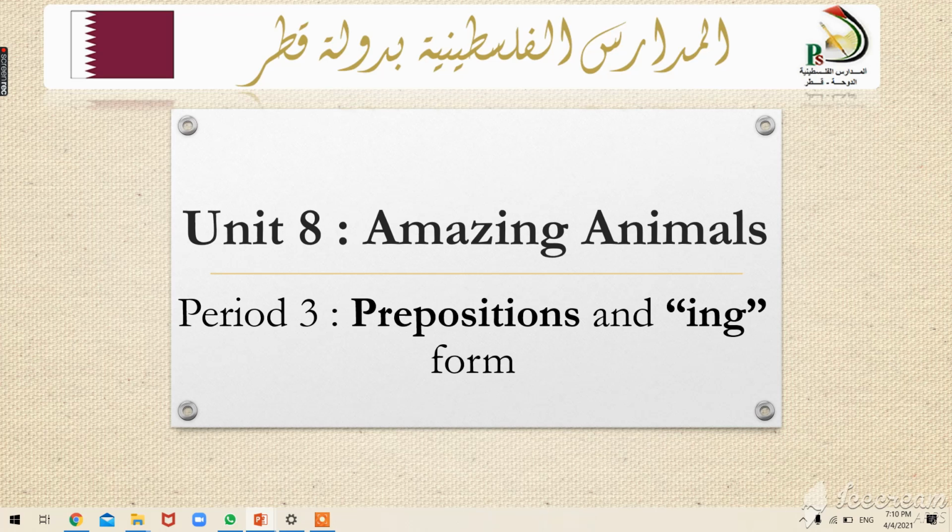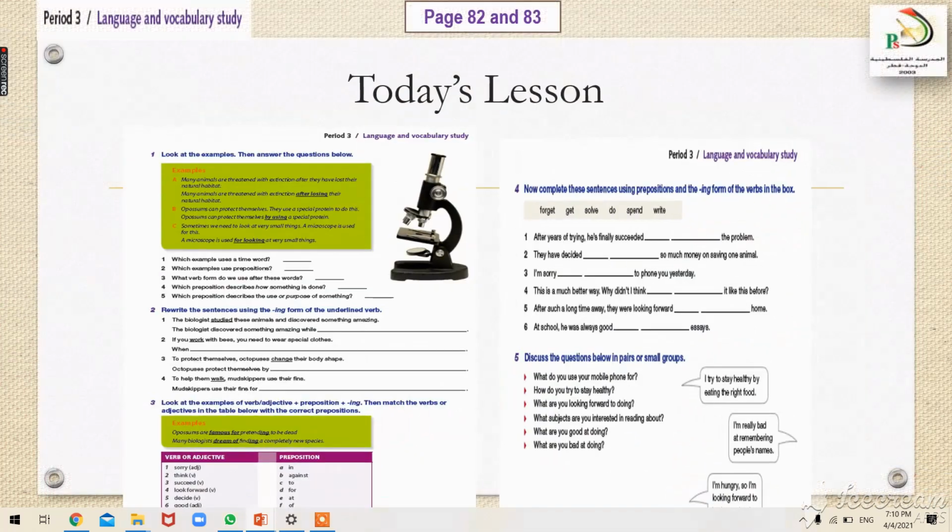Today we are going to do period number 3, which is about prepositions and the ing form. As we know, prepositions are the basis of any language, and they themselves don't have any meaning, but when they are part of a sentence, they give a meaningful expression.